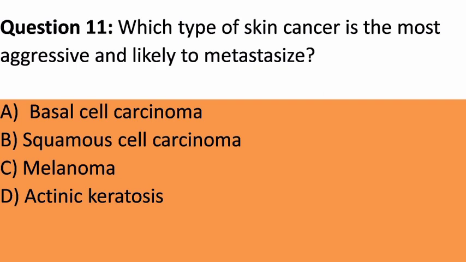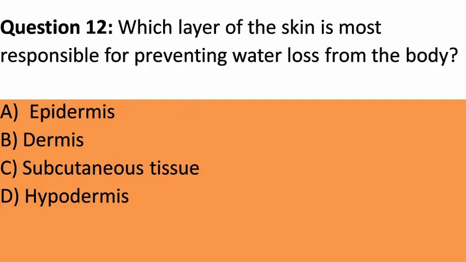Question 11. Which type of skin cancer is the most aggressive and likely to metastasize? A. Basal cell carcinoma. B. Squamous cell carcinoma. C. Melanoma. D. Actinic keratosis. Answer. C. Melanoma. Explanation. Melanoma is the most aggressive type of skin cancer and has the highest likelihood of spreading to other parts of the body.